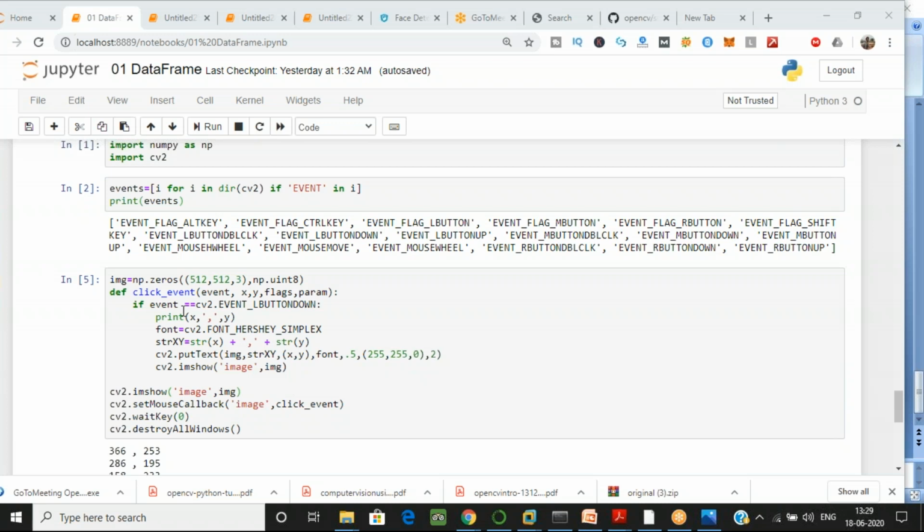then what we have to do is get the x and y coordinates, okay? It prints the x and y wherever you click. But it prints the text, because when you print x and y, do you know where this print is showing? Here below in the output. Can you see that? 366 and 253. So this is your x and y coordinates. It's printing over here, but I want that data to be printed on your image also.